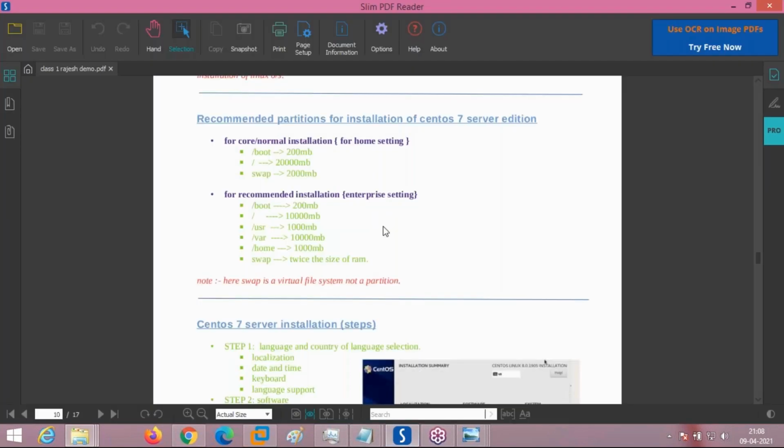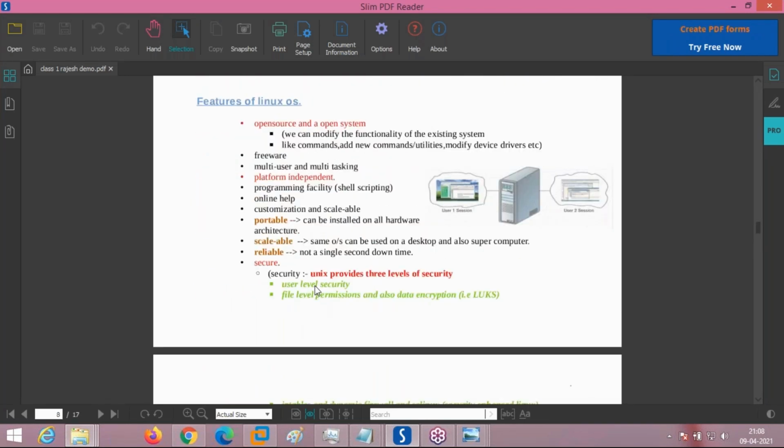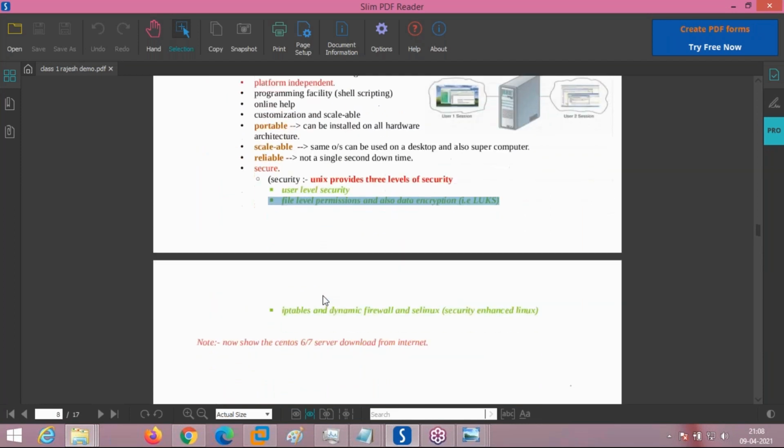Why? I told you that in the Linux operating system there are three levels of security. User level security: only an authenticated user can access. File level permissions: the owner of the file who created that file has the permissions to give to others, meaning the owner will decide who can read, write and execute. And apart from that, there is another file level security called data encryption. Even if somebody was able to log into the system with the user password, without giving the data encryption password he cannot access the data. Data is in encrypted format.